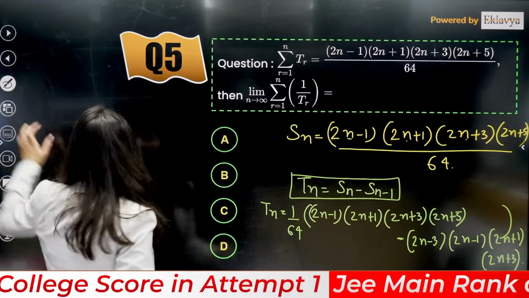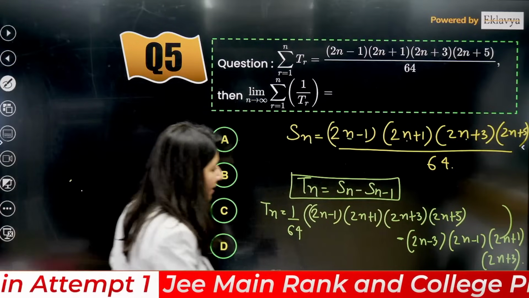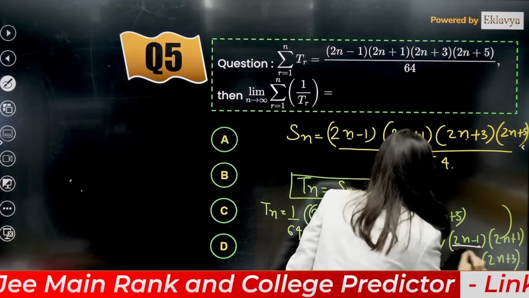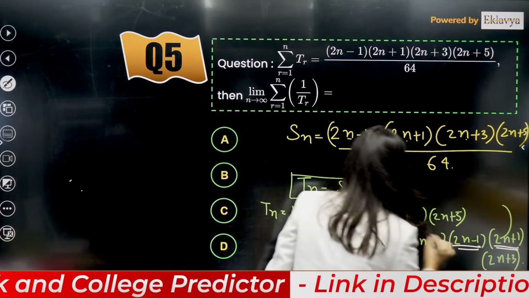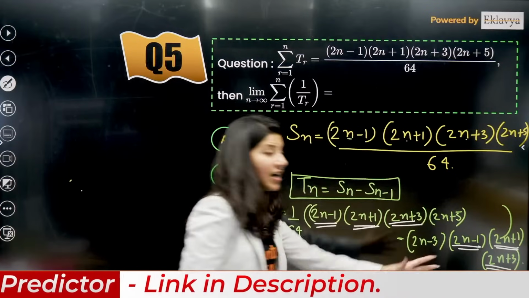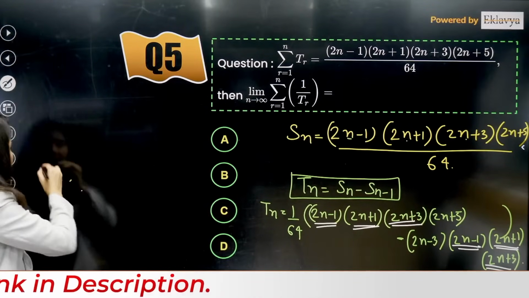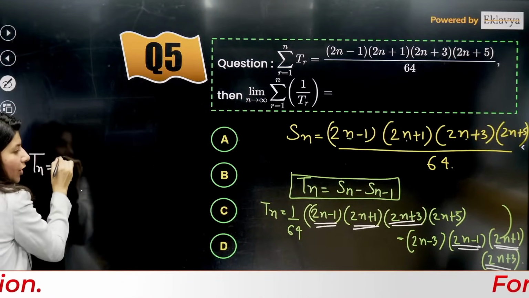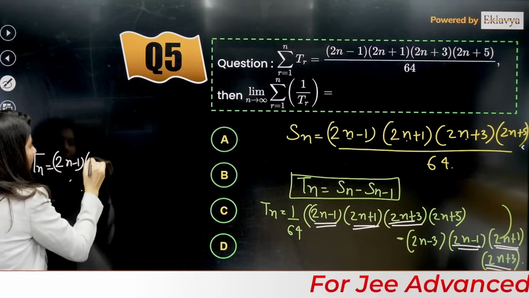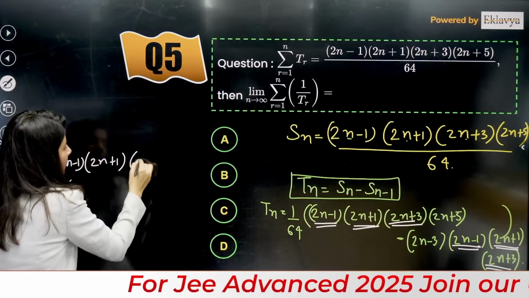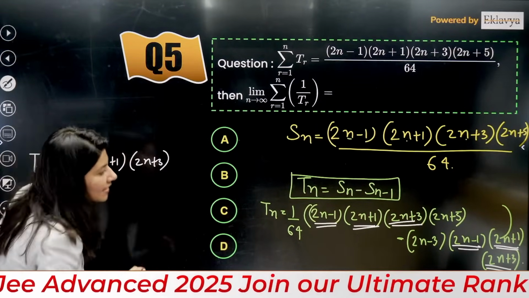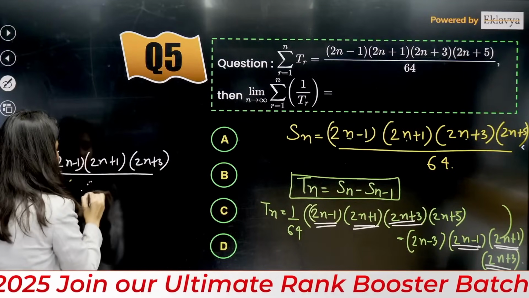Now, understand you have to take something common. See, 2n minus 1 is right here, 2n plus 1, 2n plus 3 are in both. We are going to take these three terms common. So Tn is equal to 2n minus 1, 2n plus 1, 2n plus 3, and 1 upon 64 is already there.